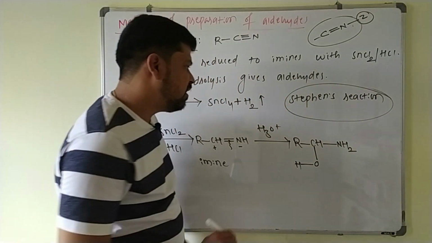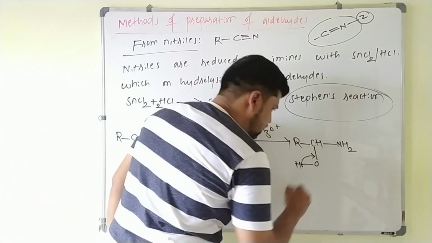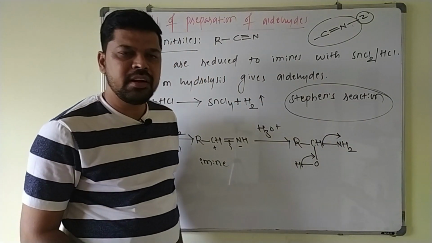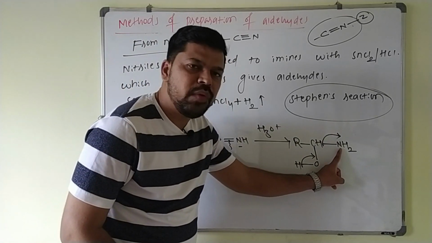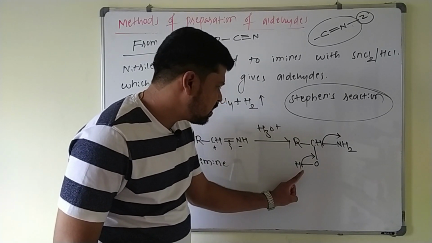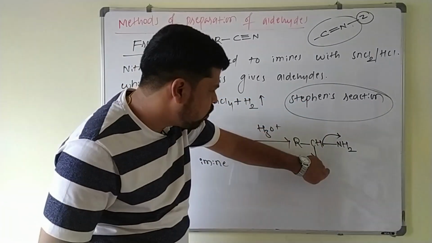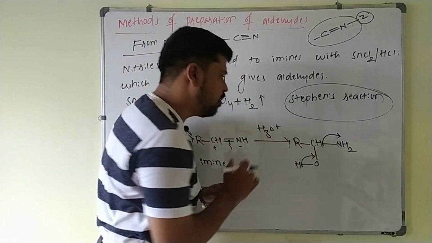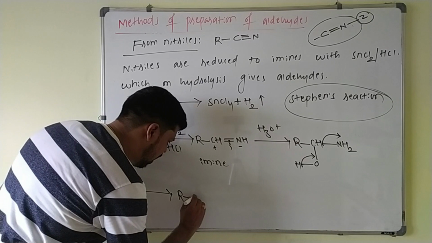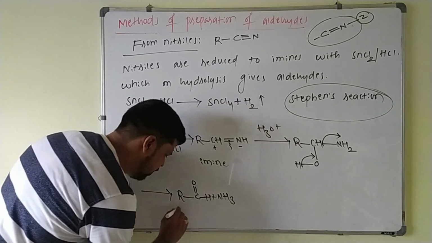To this nitrogen you have added another hydrogen, and here you are adding another OH. And this compound being unstable, what happens? These bond pairs are taken by this oxygen, and this bond pair is taken by nitrogen. Always keep in mind, electronegative elements will go out with the bond. Similarly here also, oxygen being more electronegative takes the bond pair. This H+ coming outside will combine with NH2- to form the ammonia molecule, and this will be converted into aldehyde. Ultimately what you will get? RCHO plus an ammonia molecule.